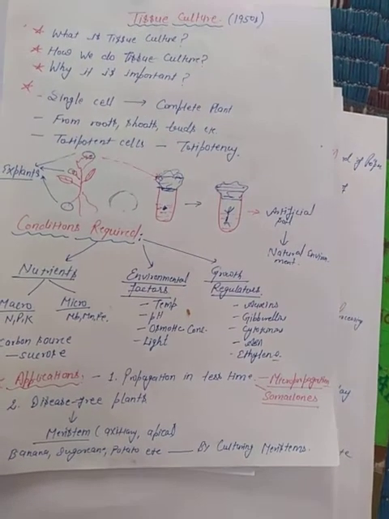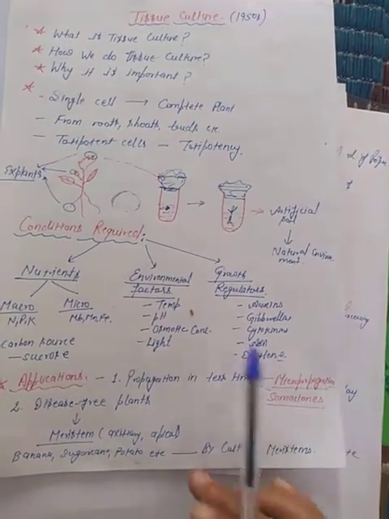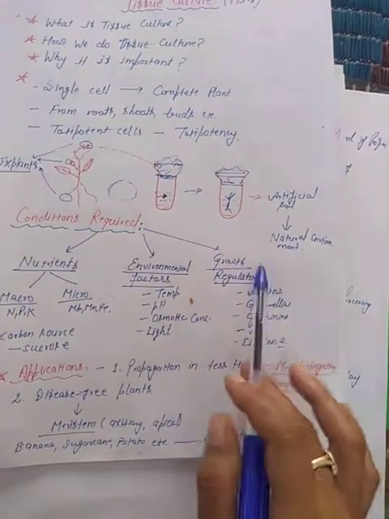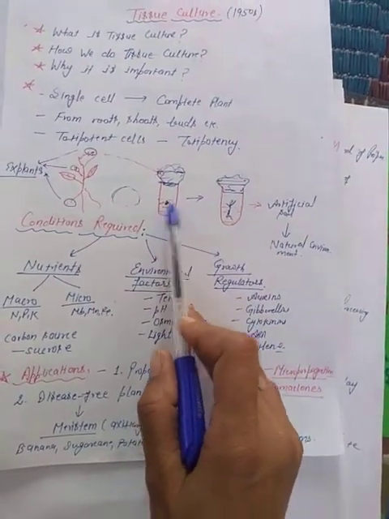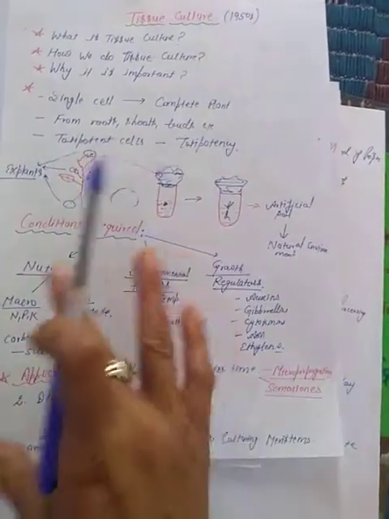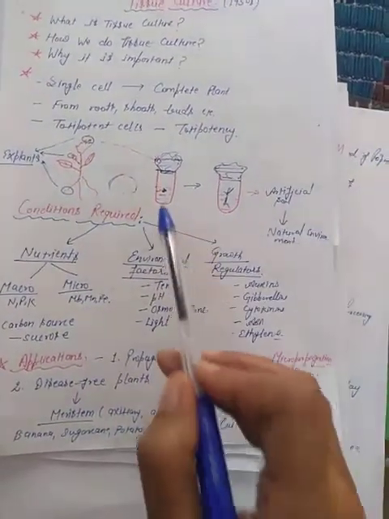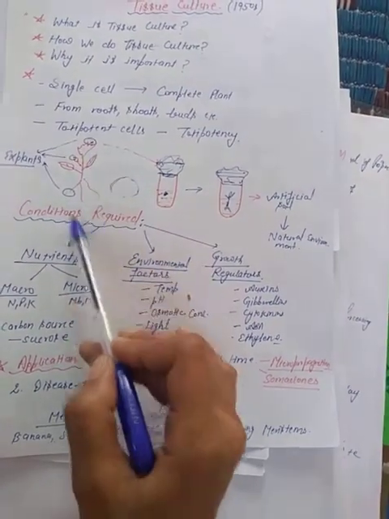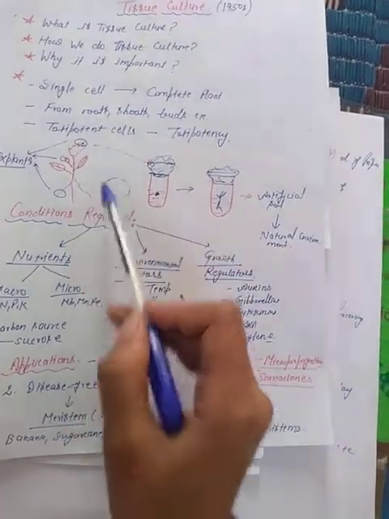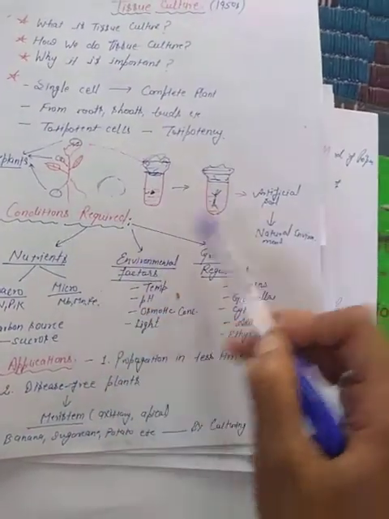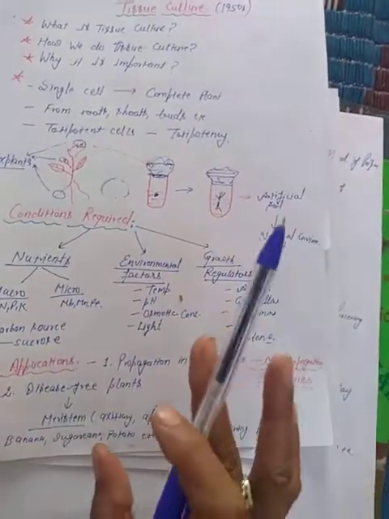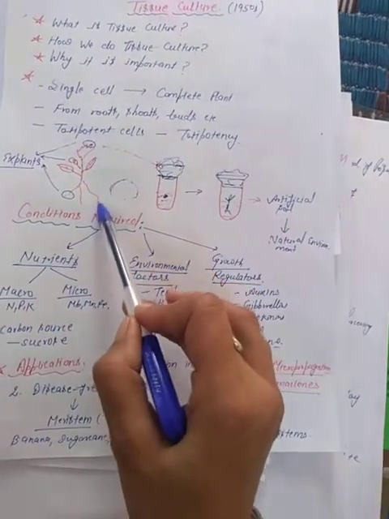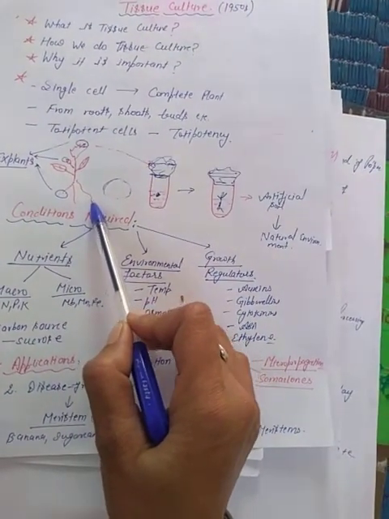All these plants will be raised by this method. Here I have taken one cell. We can place so many test tubes here, and so we can raise so many plants. If I have taken the cells from a single plant only, and placed the cells in 10, 20, 30, 50, 100 test tubes, then all the progeny will be the same as the parent plant, genetically similar to the parent plant.